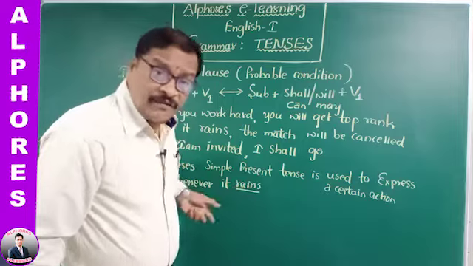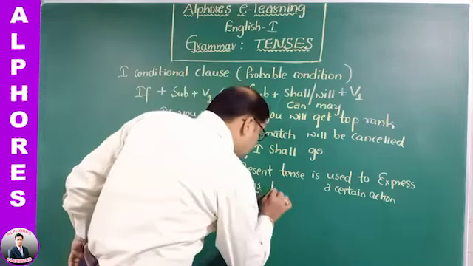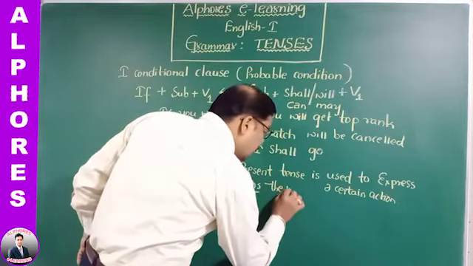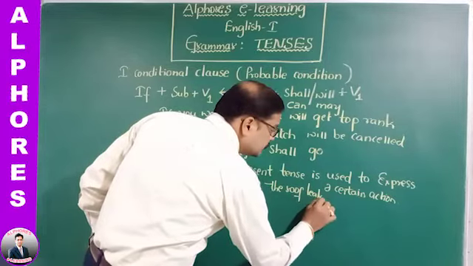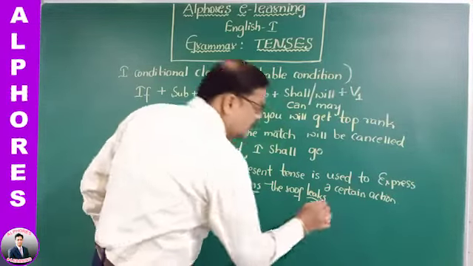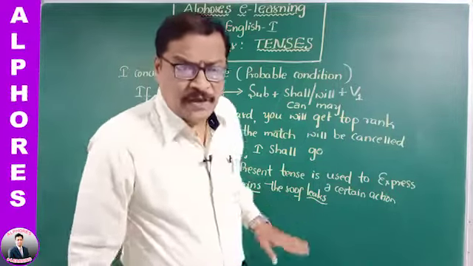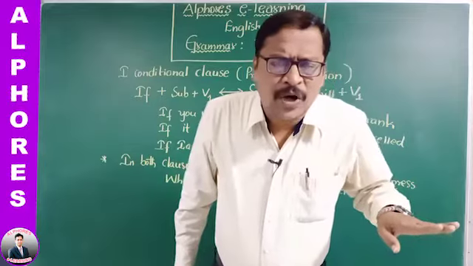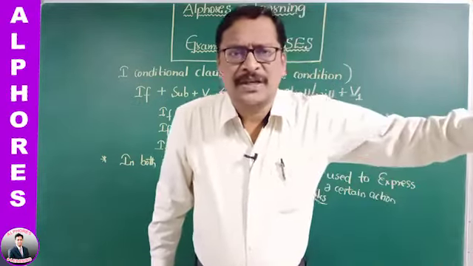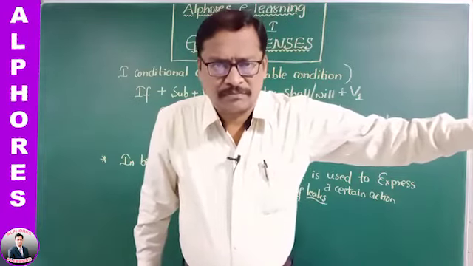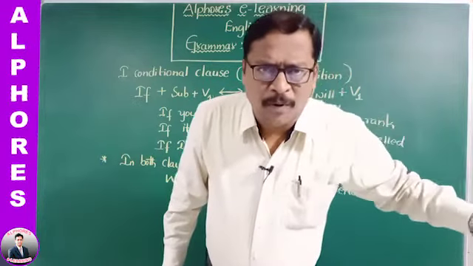Whenever it rains, whenever it rains. Here I add the main clause, the roof leaks. Just you observe this one. And the verb is in simple present tense. Whenever it rains, the roof leaks. Whenever I go to Hyderabad, I visit Golconda. Whenever you work hard, you get good marks.